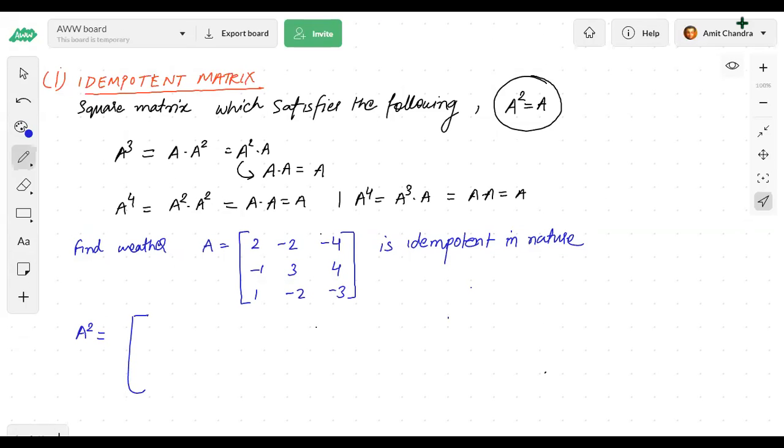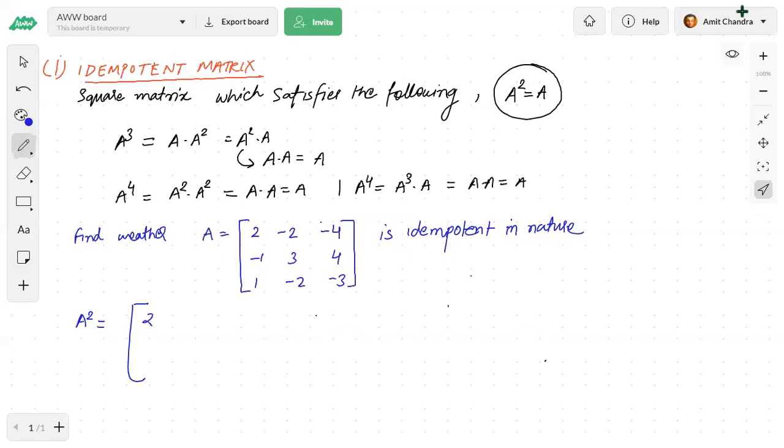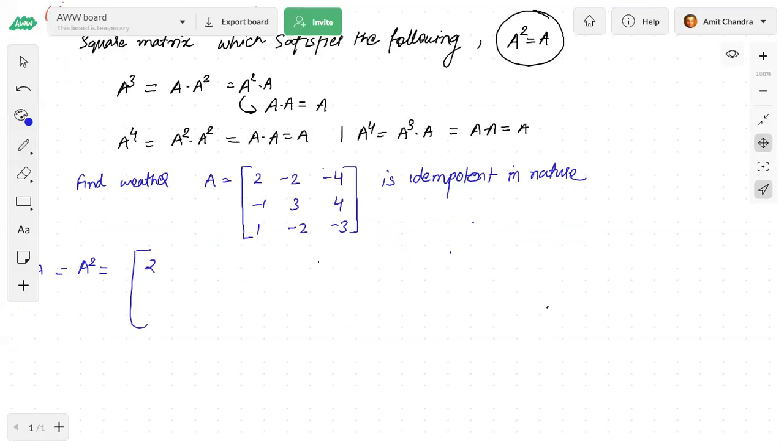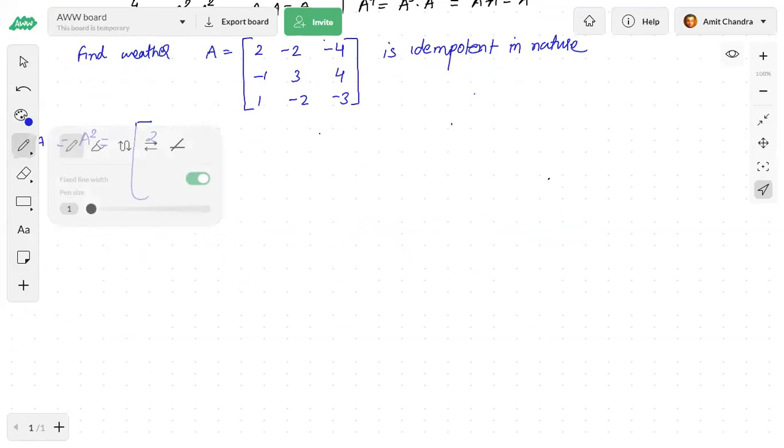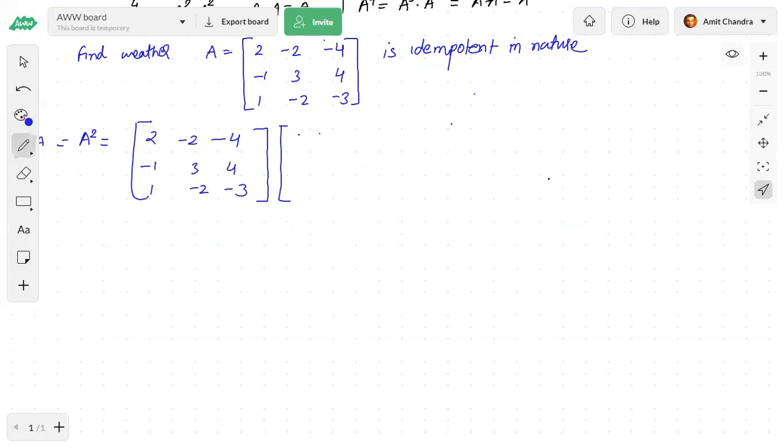So A square I can write as A into A. So if I multiply A with itself, this is 2 minus 2 minus 4, minus 1 3 4, and 1 minus 2 minus 3, times 2 minus 2 minus 4, minus 1 3 4, and 1 minus 2 minus 3.